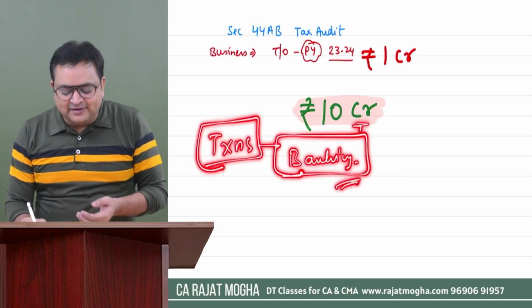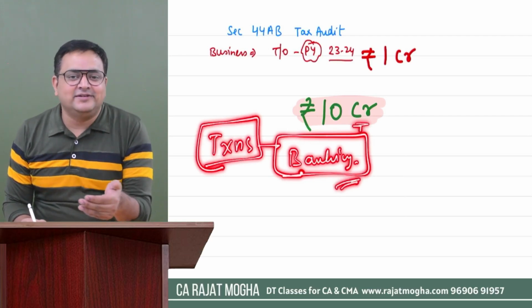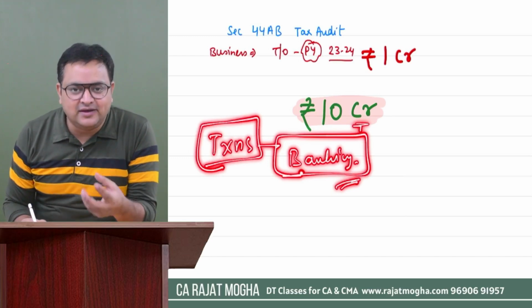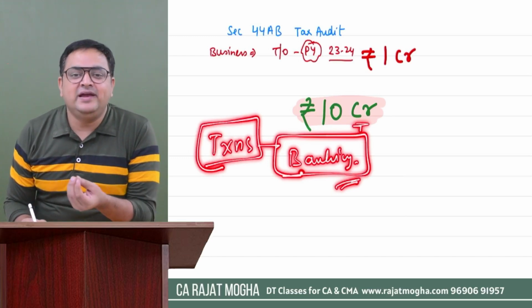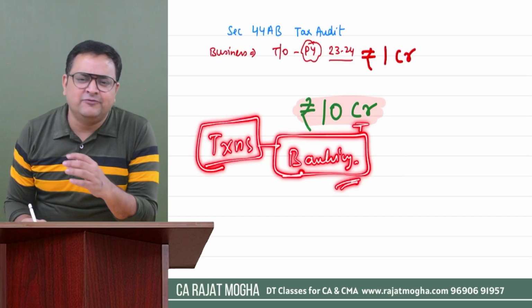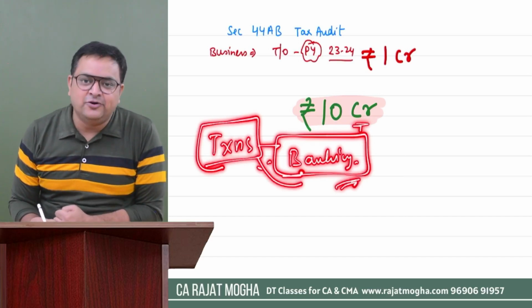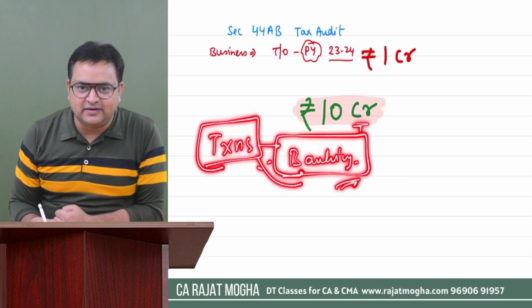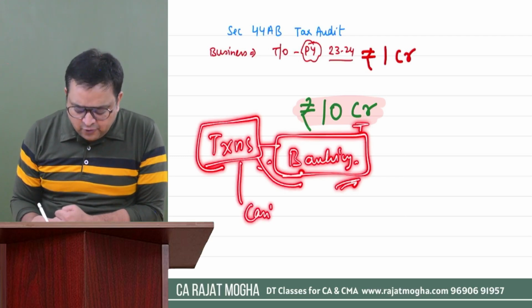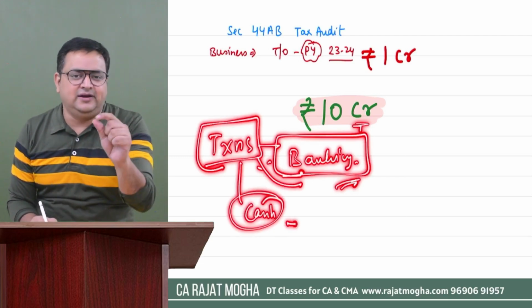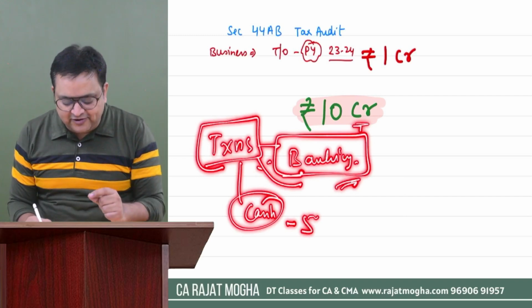See why? Because if majorly your transactions are through banking mode, then there would be very less chances of manipulation. So we don't require audit in that case. It says majorly your transactions should be through banking mode. Although cash is allowed, but to a very, very limited extent, just 5%.